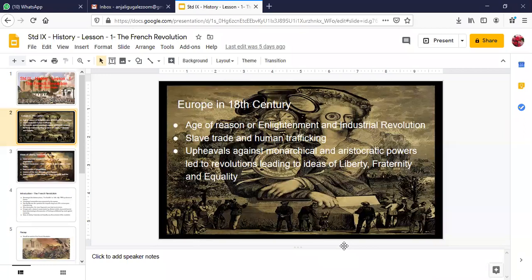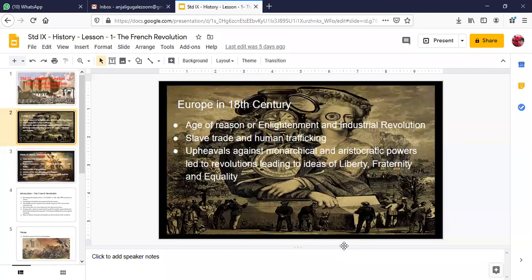So first we'll discuss how Europe was, because Europe at that time did not have clear demarcations of separate countries. Just like you have a country of France, it has a certain boundary. The countries in the United Kingdom have certain boundaries. Then you have Germany, then you have Spain, all these European countries in the European continent. Earlier, in the 18th century, these demarcations of boundaries were not there.